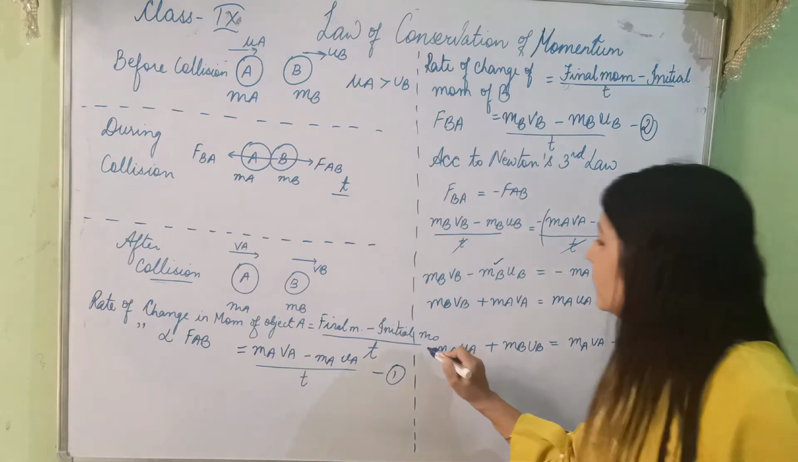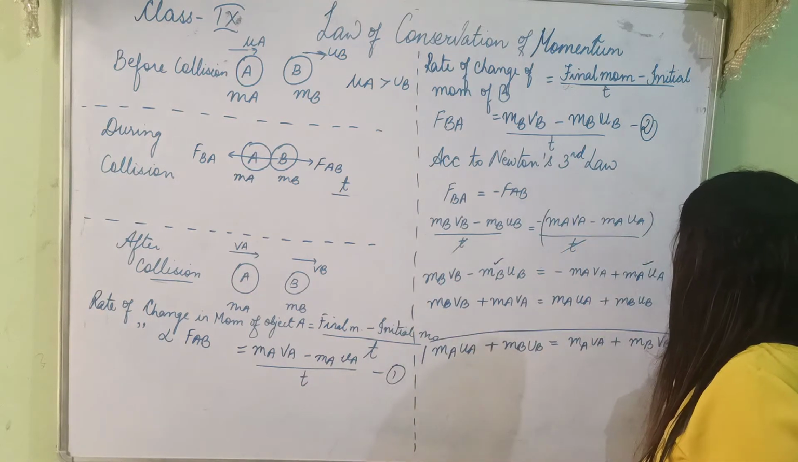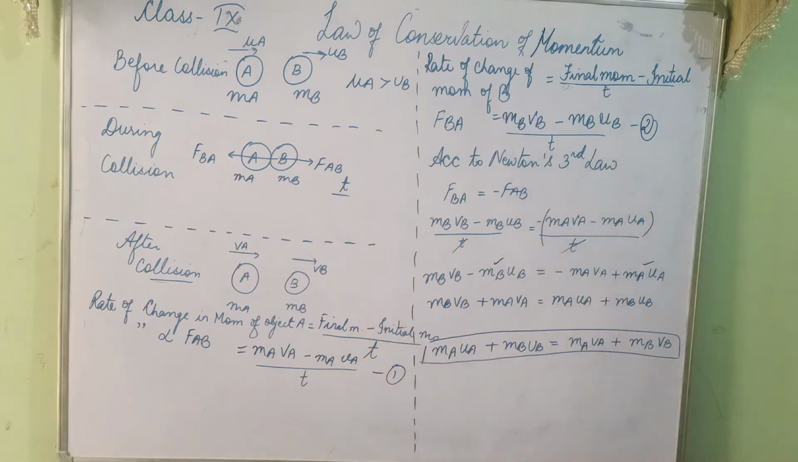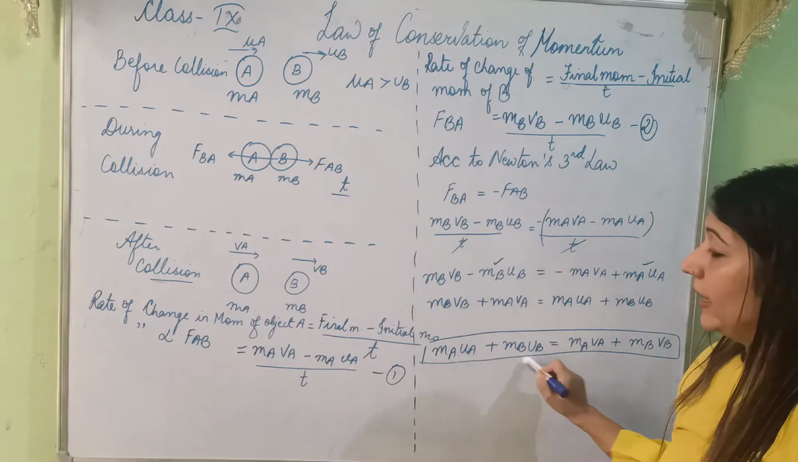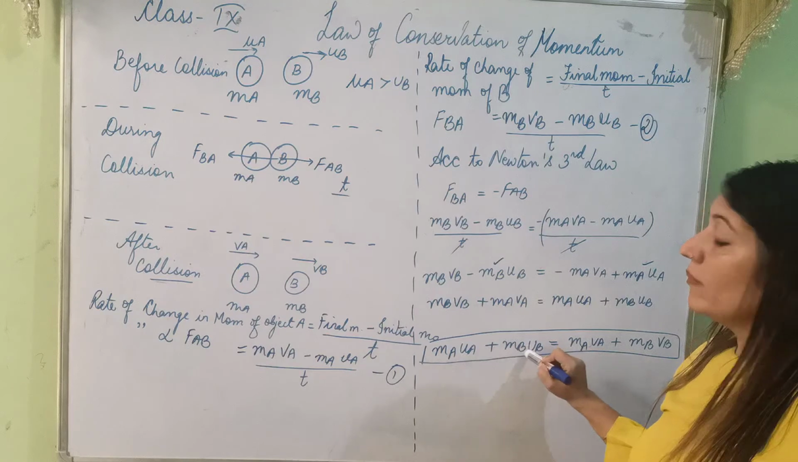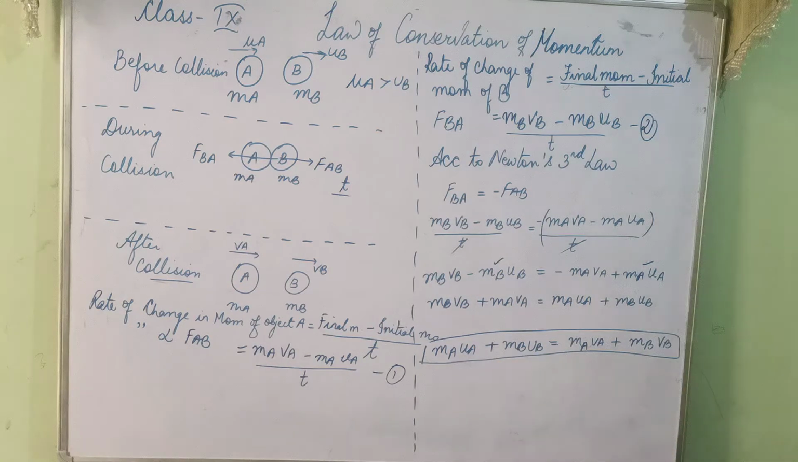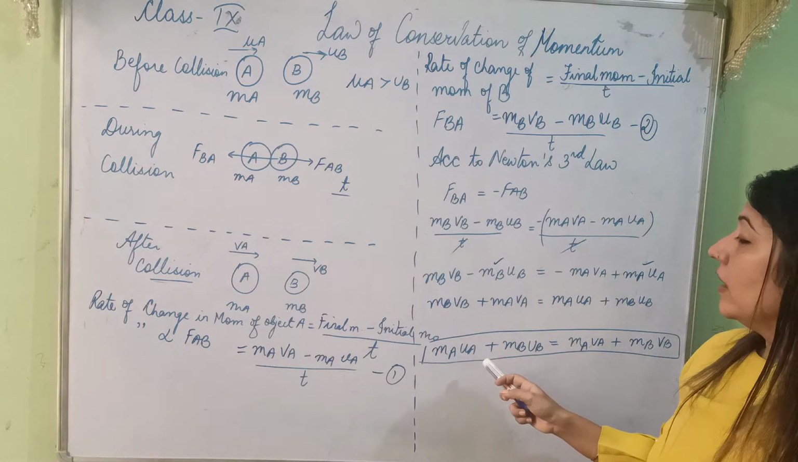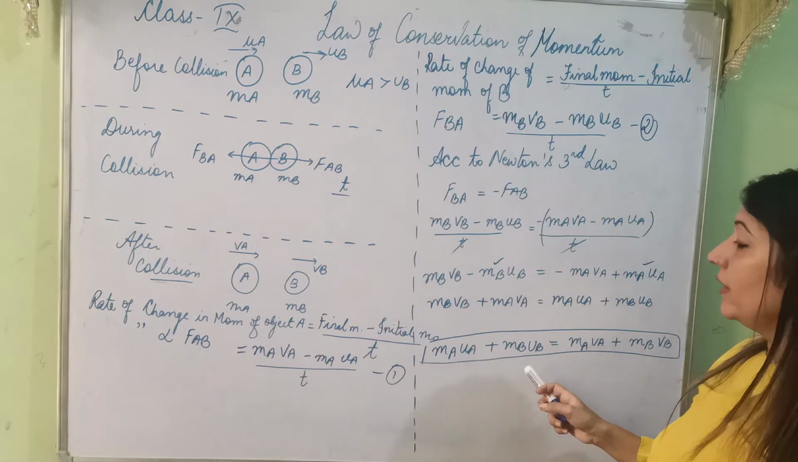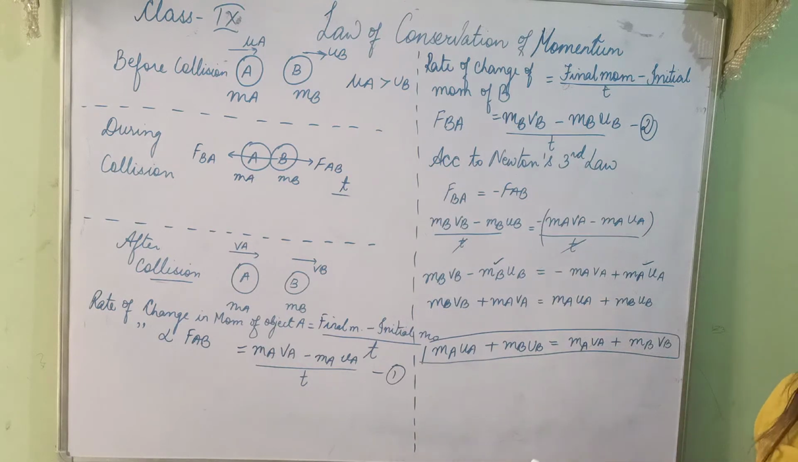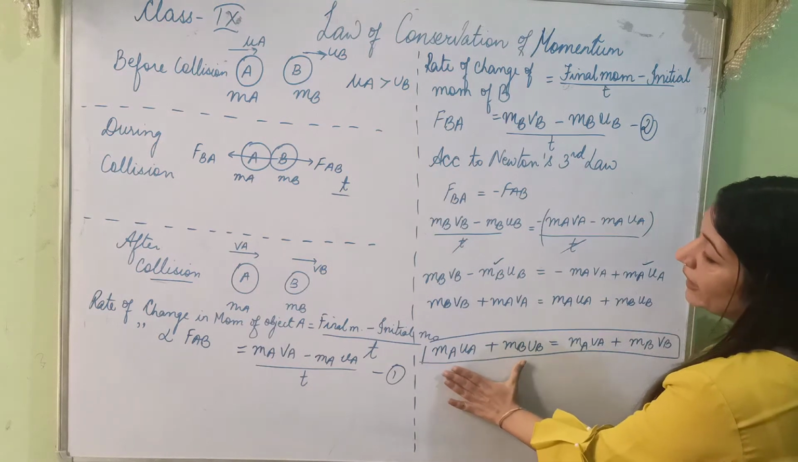Now what did you deduce from here? What do you deduce from here? We just deduce that the sum of momenta of both the sides, we deduce that the momentum remains conserved, like momentum before collision.